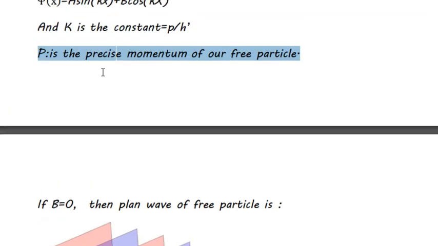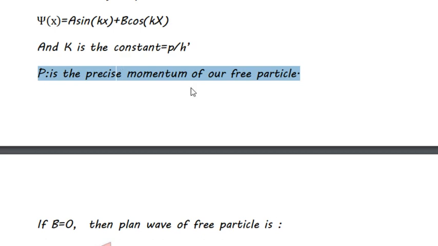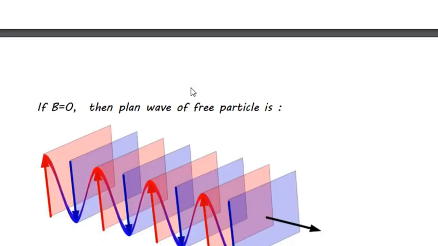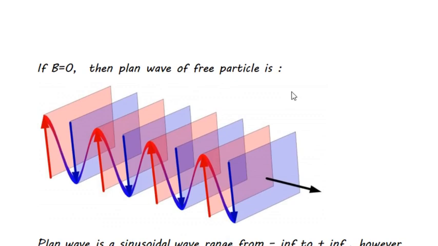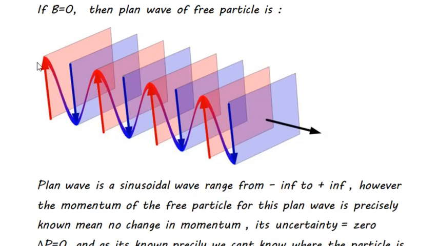From this solution of the wave function, if we assume that p is constant, then the free particle, which is the plane wave, would be something like this one. It has constant momentum.